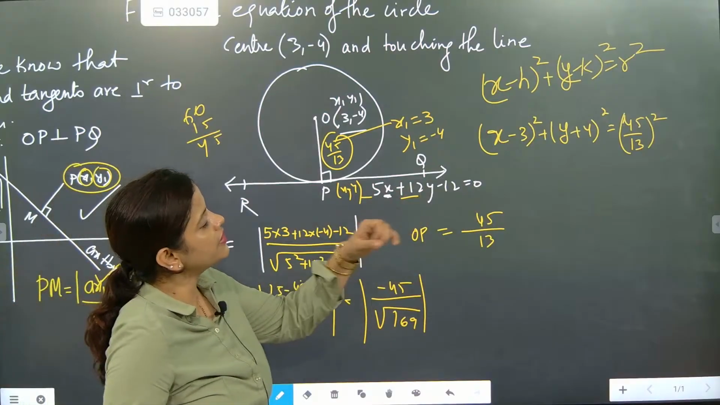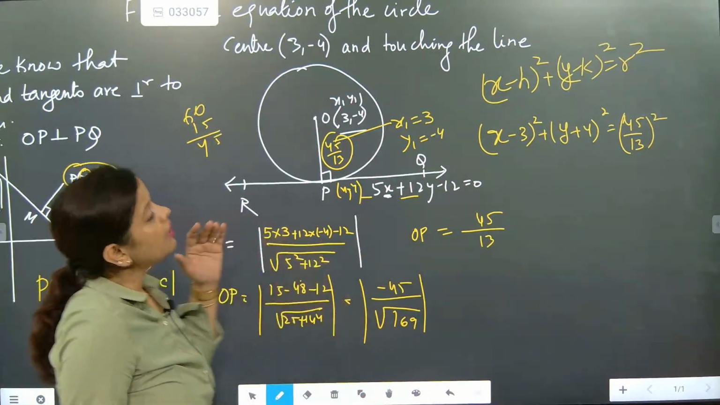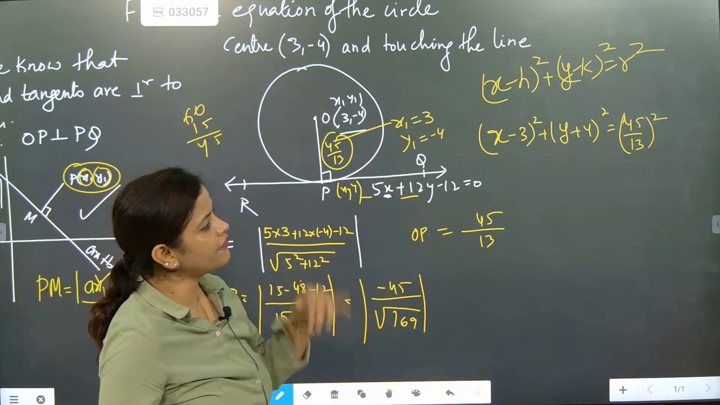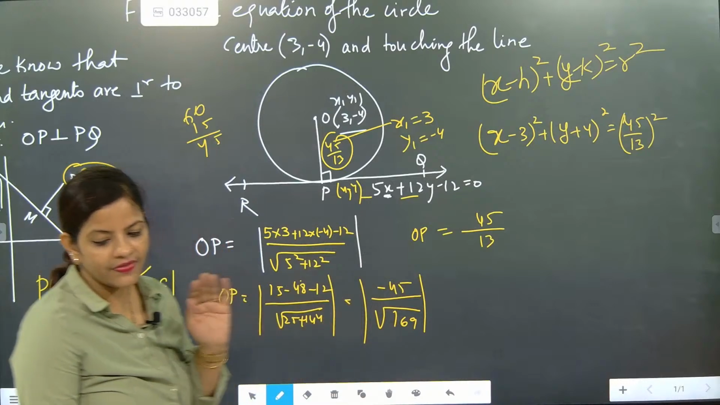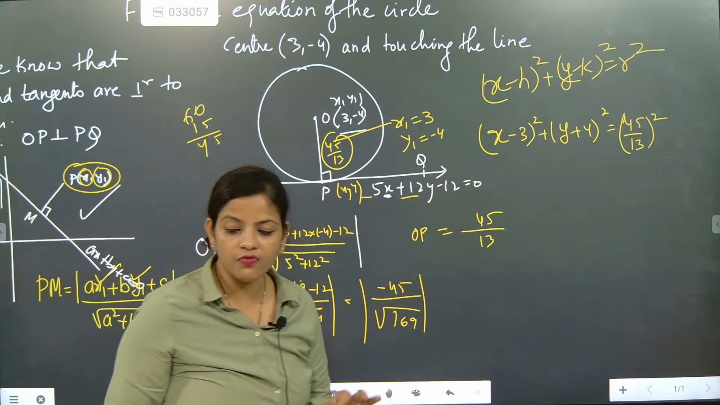Understood? I hope you might have understood. X minus 3 whole square, y plus 4 whole square, and 45 by 13. Bring it till here, and that's the best answer. So here, what in all work you have done?